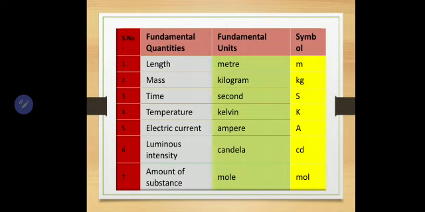I have to tell 2 things here. When we express the units in words, we need to write them in small letters. Even for units which commemorate great scientists, like Kelvin and ampere, named after the physicist Lord Kelvin and Andre Marie Ampere, we write them in small letters.